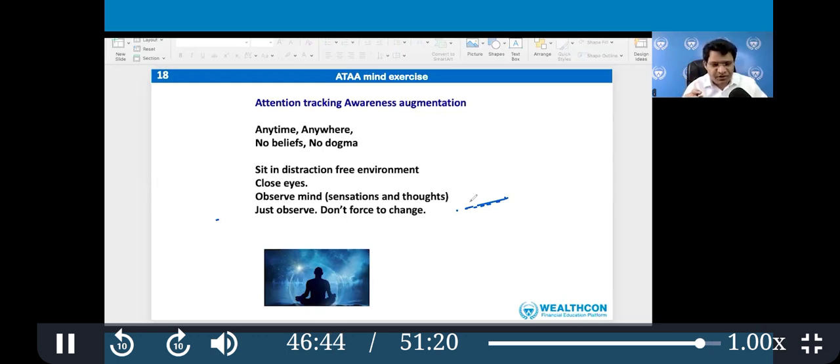So two concepts in quantum physics are very important. One is the double slit experiment and the other is quantum entanglement. Those who are curious, watch this video. It's very interesting. So when you do this exercise, observing thoughts, they change automatically by just observation. Do it, and it will automatically happen. And the last is very simple.